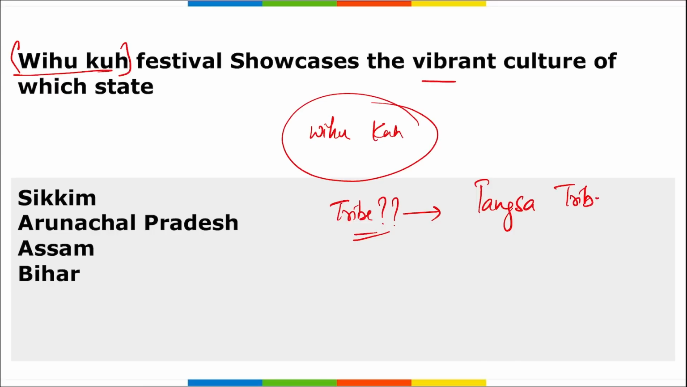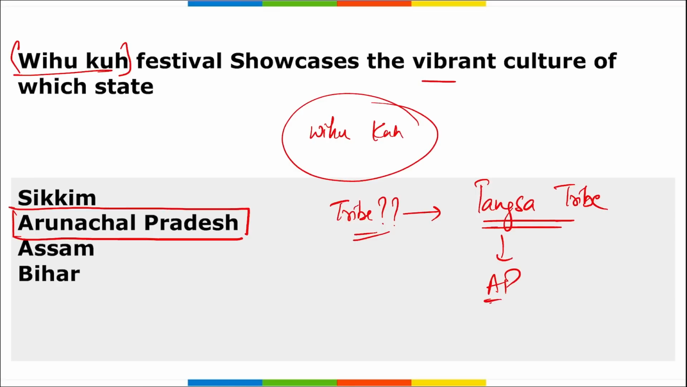Now you will be asking, sir, where is this Tangsa tribe? Tangsa tribe is located in the state of Arunachal Pradesh. So this Vihu Ku festival is observed in the state of Arunachal Pradesh. It is observed by Tangsa tribe. Tangsa tribe is a traditional tribal community that is deeply rooted in agriculture traditions, mainly living in Arunachal Pradesh. Correct?